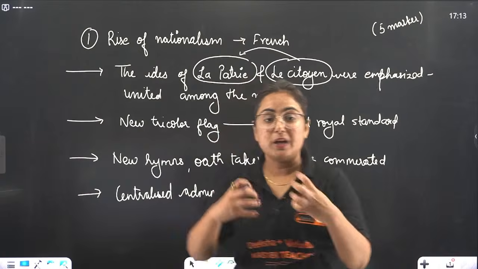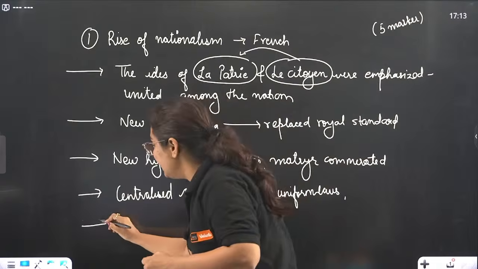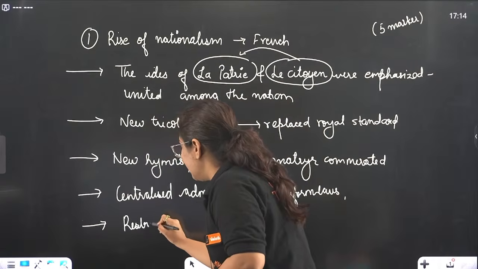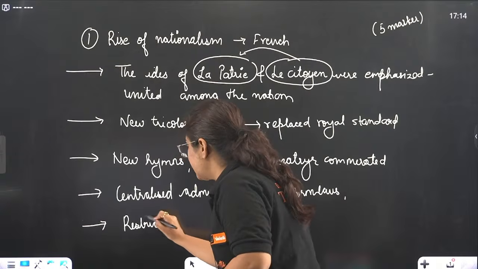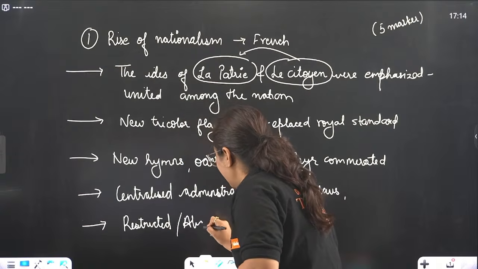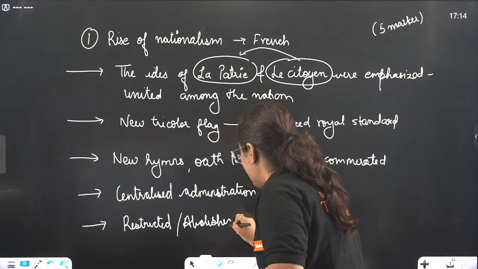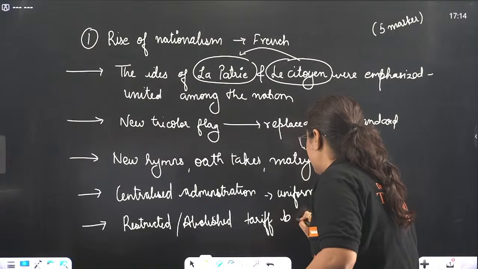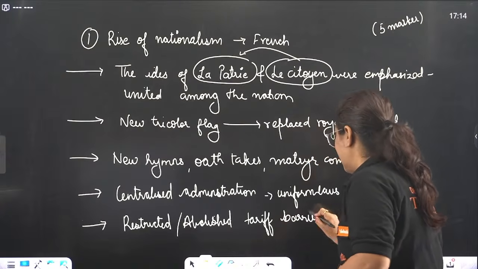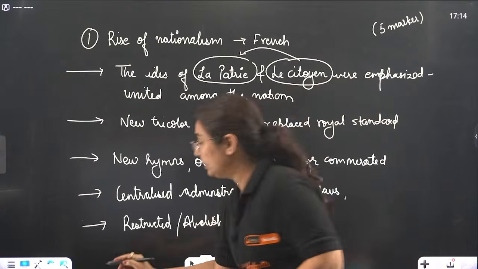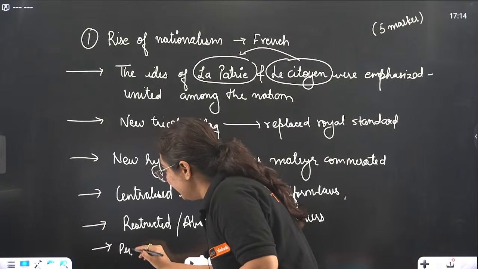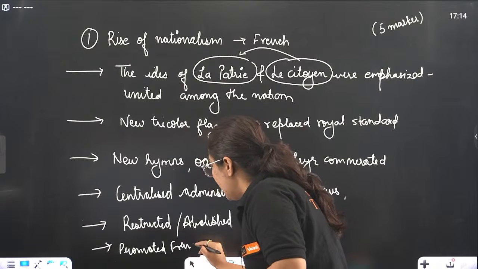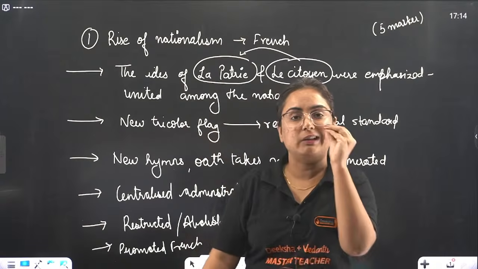To bring more unity, they abolished the tariff barriers, the taxes collected from one region to another. They also promoted one language, which was the French language, and discouraged the use of regional languages.